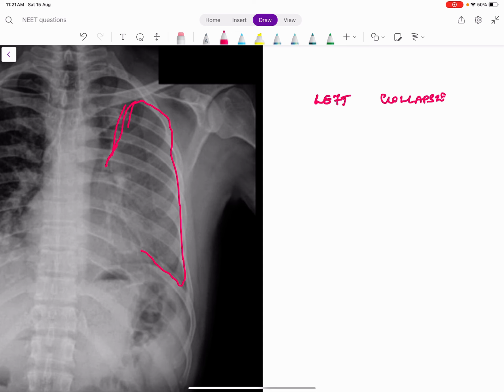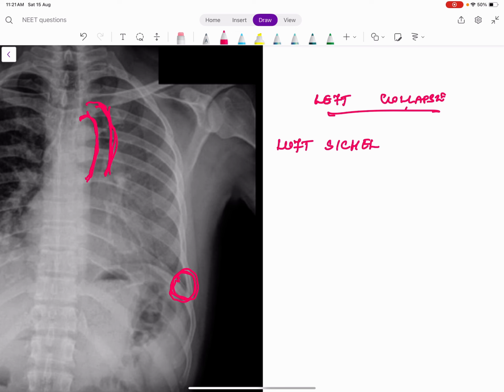This costophrenic angle is seen. So this is not a pleural effusion also. So this is a collapse. But can the left lung completely collapse? Definitely either the upper lobe or lower lobe should collapse. Here you should look at one typical finding. You can see this is the aorta, right? We can see one air lucency here. This looks like a sickle. This is called the left sickle sign. So this lucency looks like a sickle.